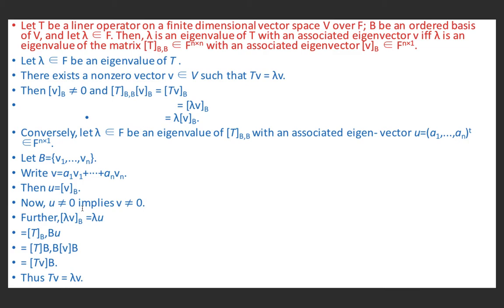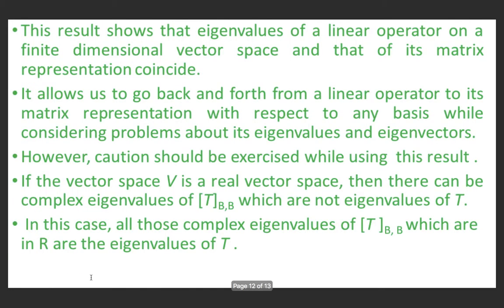Now, u not equal to 0 implies v is not equal to 0 because u is equal to this matrix. Further, lambda [v]_B equals lambda u, and this is equal to [T]_BB u, it means [T]_BB [v]_B, and this means [Tv]_B, and this is possible if Tv equals lambda v.